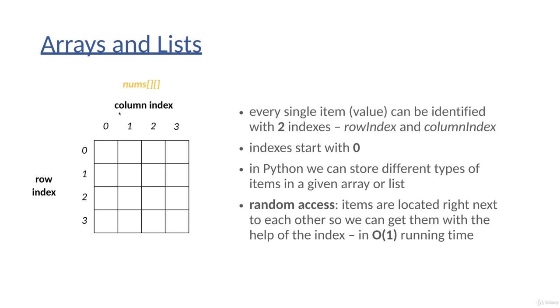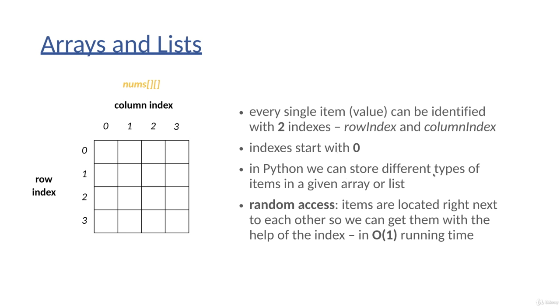Of course, we can use multi-dimensional arrays. If we have a 2-dimensional array, then every single item can be identified with 2 indices, a row index and a column index. So usually we need as many indices as the dimension of the underlying array data structure. For a one-dimensional array, we need a single index. For a two-dimensional array, we need 2 indices to identify a given item. For a 3-dimensional array, we need 3 indices, and so on. Indices start with 0 as usual.